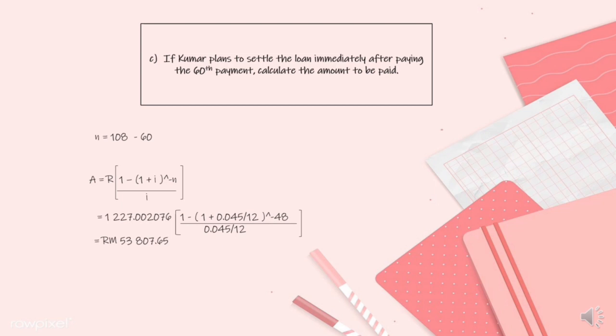1227.002076 multiplied with bracket 1 minus bracket 1 plus 0.05 over 12 close bracket, then the power of negative 48 divided with 0.045 over 12. So the answer or the amount to be paid is